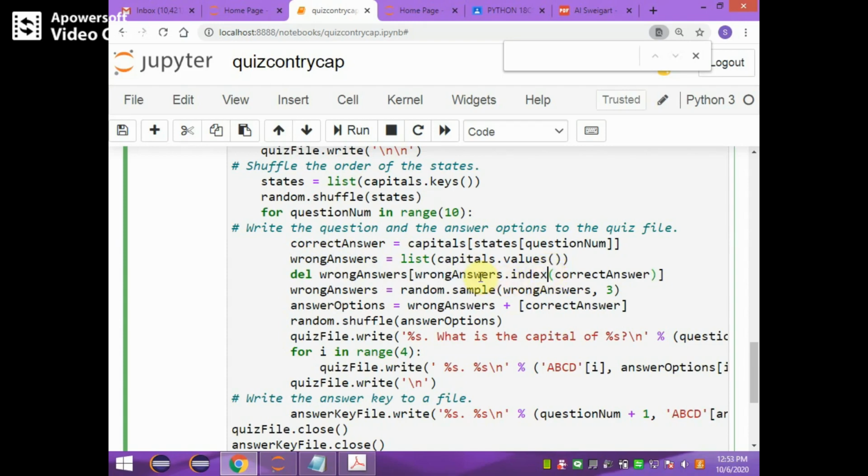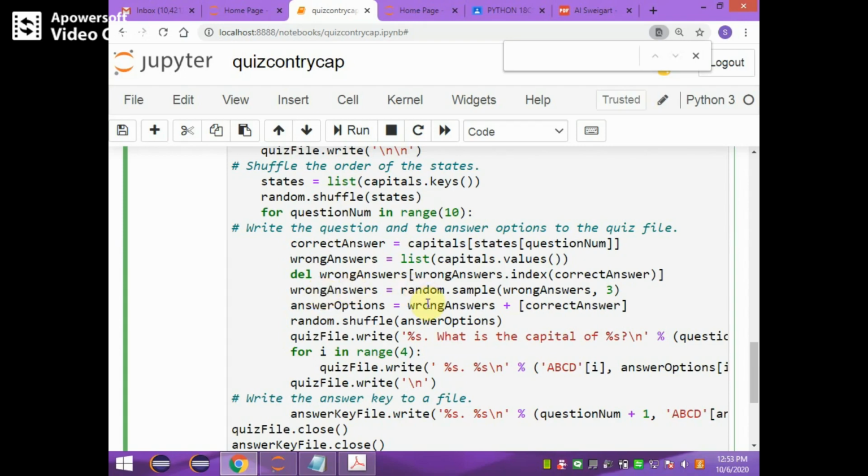The correct value is deleted, and from the remaining values of the wrong answers list, we select 3 different wrong answers by using random.sample. So wrong answers now holds only 3 different wrong answers.